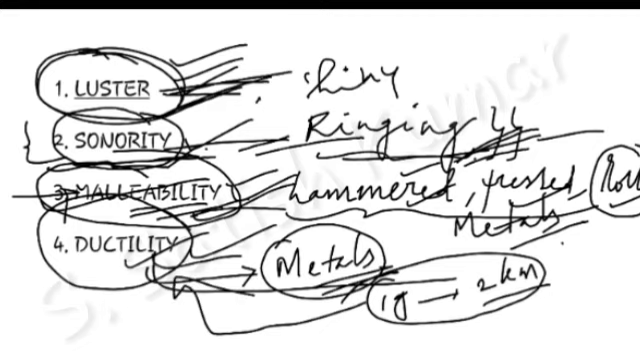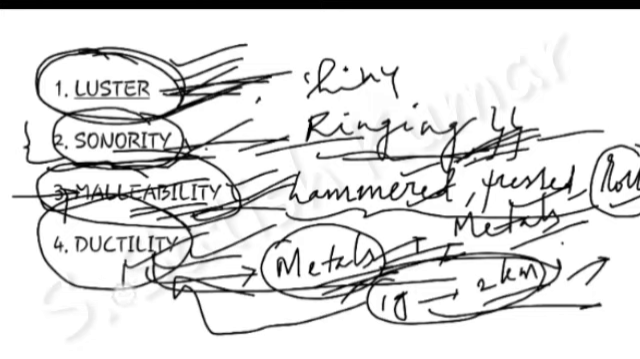All metals show this property. That's why you observe iron wires, copper wires, aluminum wires, gold and silver wires, which are used to make ornaments, and this property is called ductility, and we can say the metals are ductile in nature. Non-metals cannot show this property because non-metals are brittle.